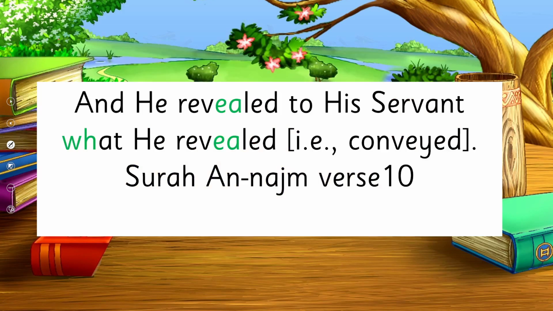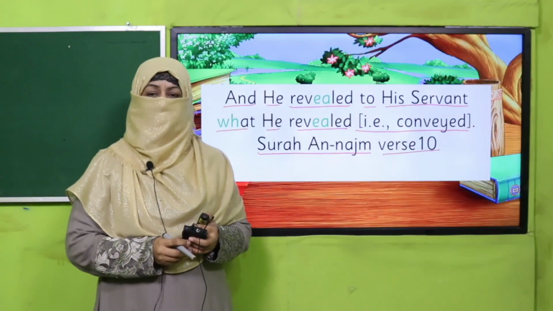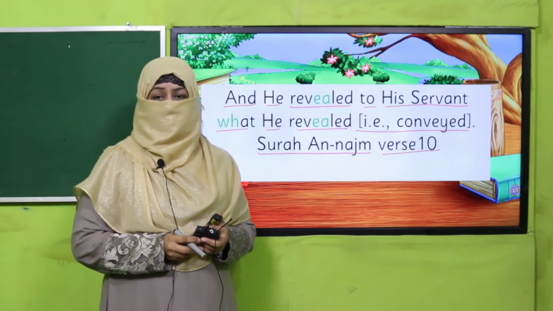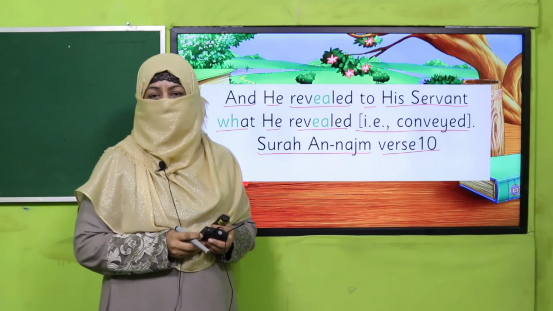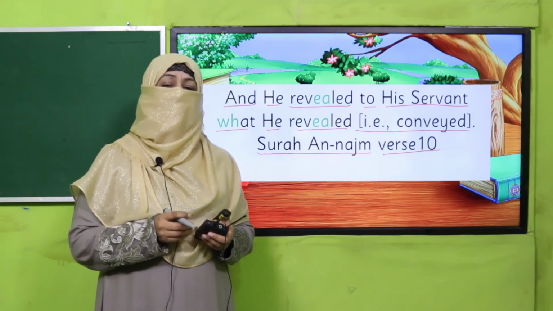Let's start with the name of Allah subhanahu wa ta'ala. Allah mentions in Quran, Surah An-Najm, verse 10. And he revealed to his servant what he revealed. Yes, my dear students, what is this beautiful verse telling us? This beautiful verse is telling us about the truthfulness of our beloved Prophet Hazrat Muhammad sallallahu alaihi wasallam.